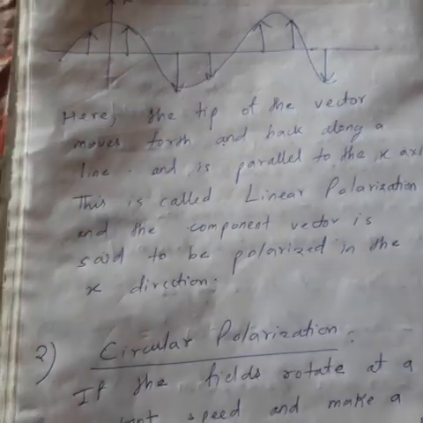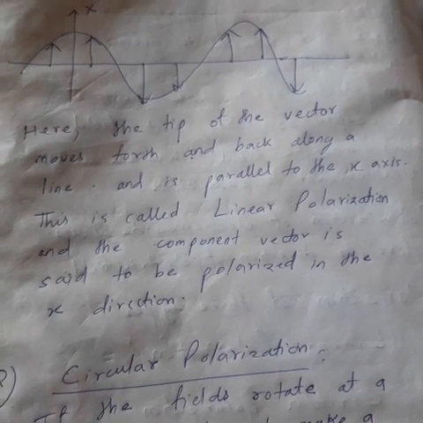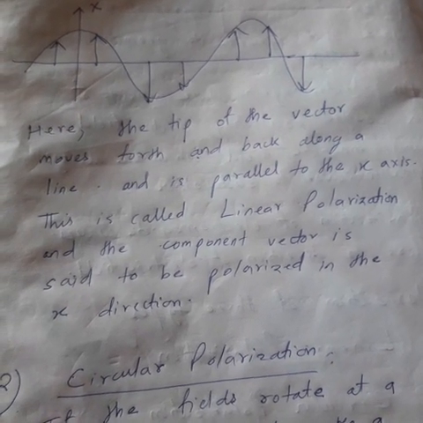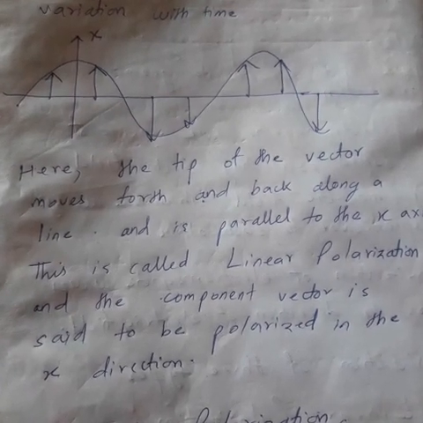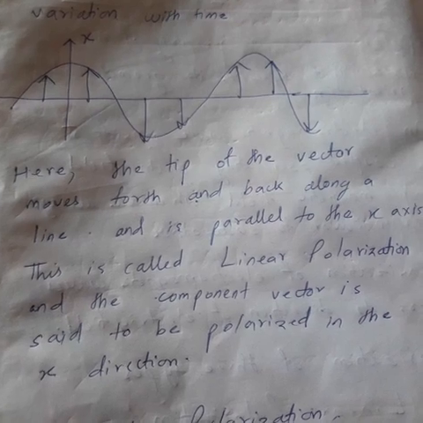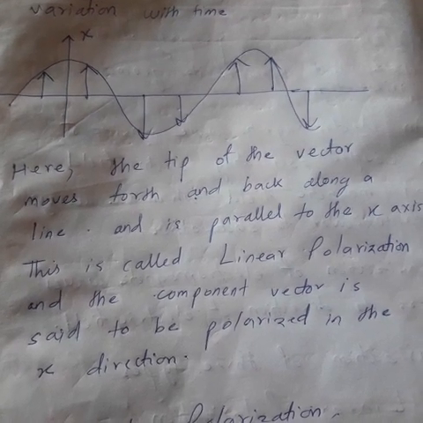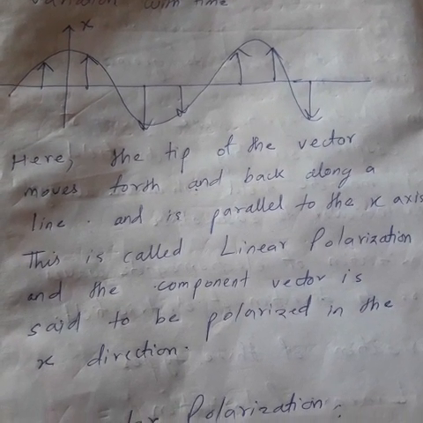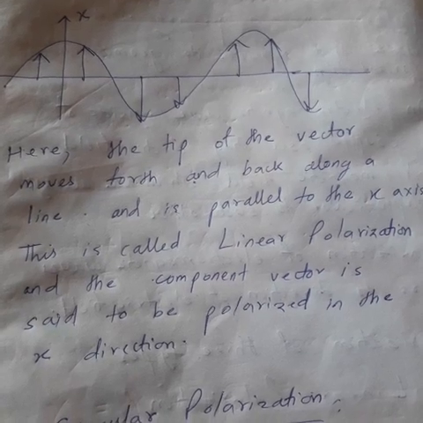So here the tip of the vector moves forth and back, forth meaning upward and downwards, along the line, which is the x-axis. This type of polarization is called linear polarization. Clear?